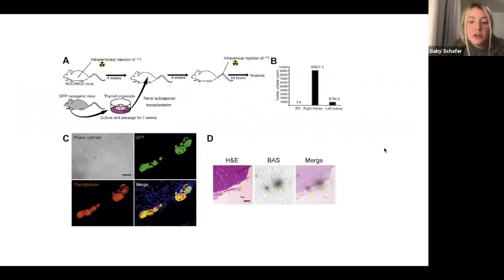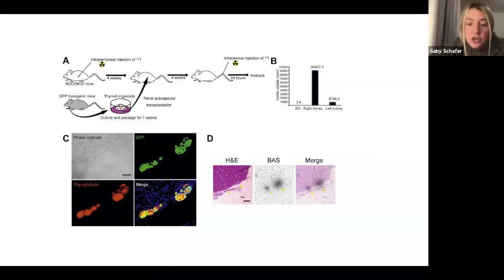This image shows the function of the thyroid organoids in vivo. Section A represents a transplantation of thyroid organoids under the right renal capsule of mice with hypothyroidism due to iodine-induced thyroid ablation. Section B shows the uptake of iodine by the right kidney containing the transplanted thyroid organoids compared to the normal left kidney.